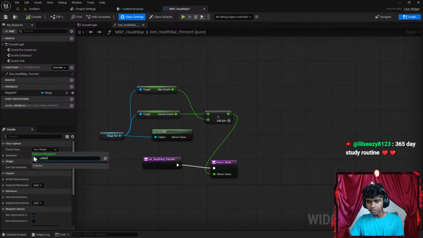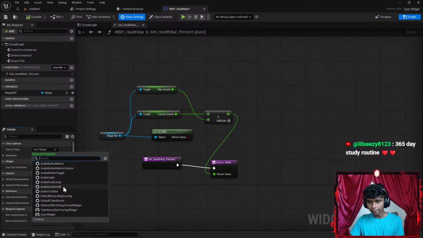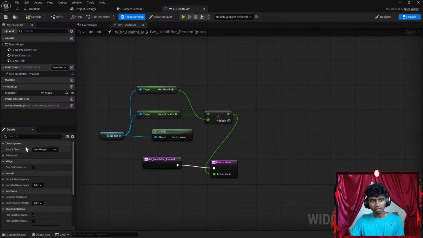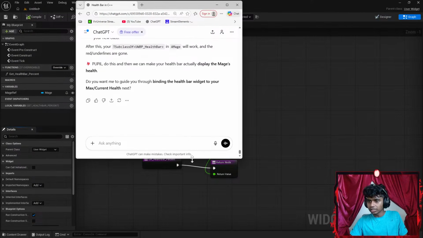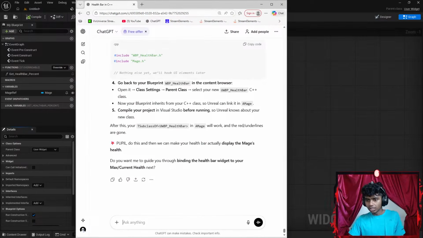Okay, so in my parent class, I did not see a UWBP health bar. Let me get Sensei slash ChatGPT up here. Okay, let's go ahead and extend this from here. Let's say something like, Sensei, in my parent class, I do not see the UWBP health bar.